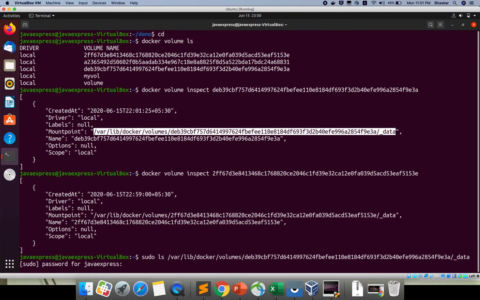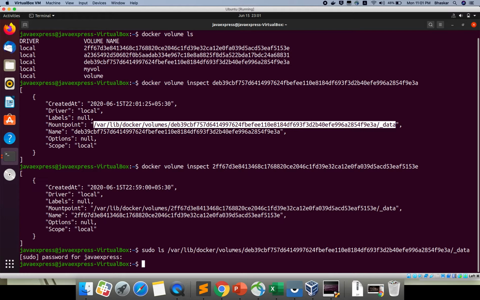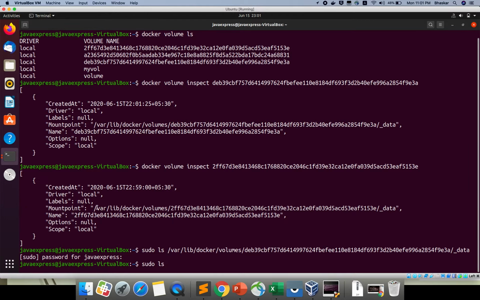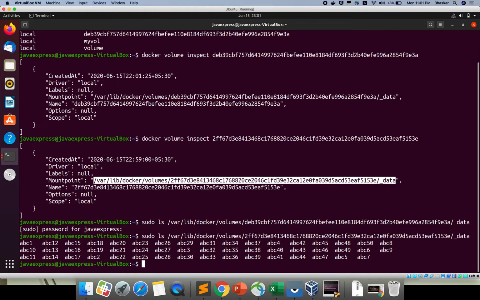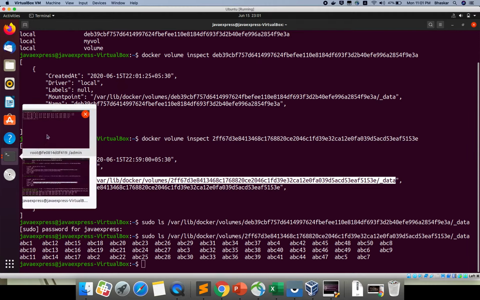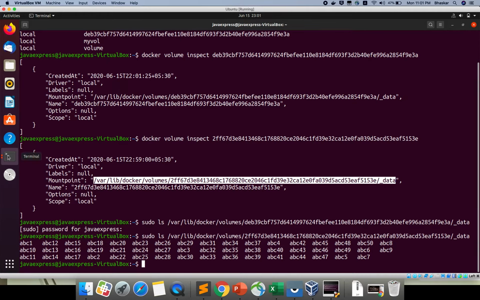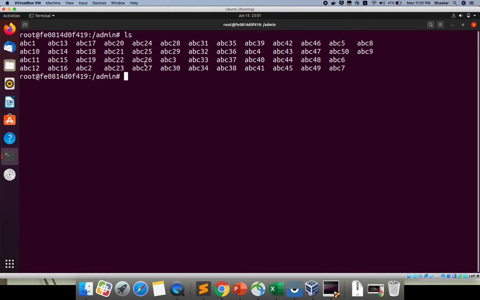If I give the ls command, it is asking for the password. Right now no data here. Sudo ls, I am giving this name also. See, this is my volume. See here, abc, up to 50 files I created in this directory. Where is my directory? I am inside my container.